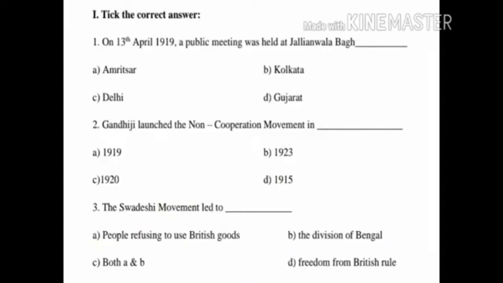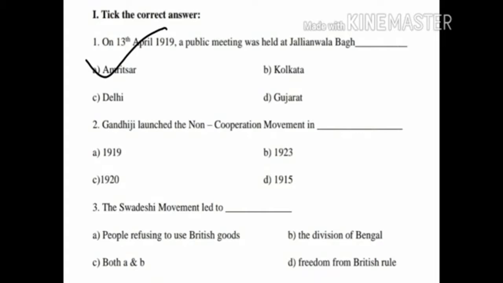Okay, children, now we are going to discuss the worksheet. Children, in this lesson, worksheet part 1. First Roman, tick the correct answer. First question, on 13th April 1919, a public meeting was held at Jallianwala Bagh. Dash. Option A, Amritsar. Option B, Kolkata. Option C, Delhi. Option D, Gujarat. What is the answer? Yes, option A, Amritsar.